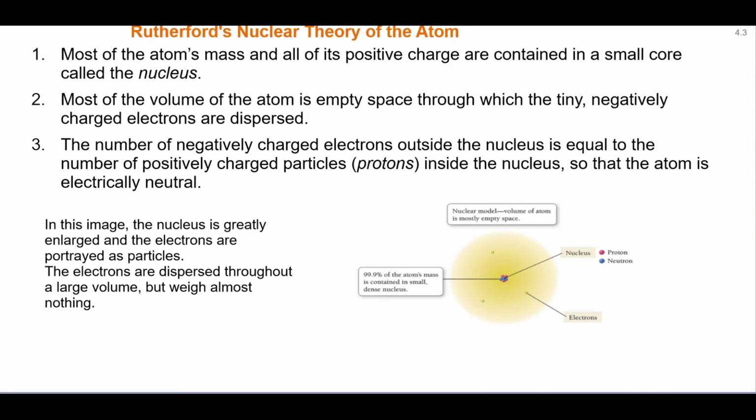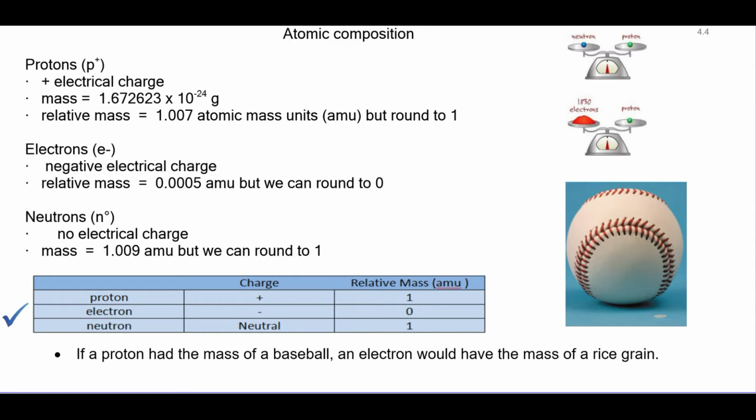The number of the negatively charged particles, the electrons, is equal to the number of positively charged particles, the protons, so overall the atom is electrically neutral. To sum up, we can say protons have a positive electrical charge and their mass is very small, 1 point, etc., all the way to 10 to the negative 24. That means there are 23 zeros before the 1.